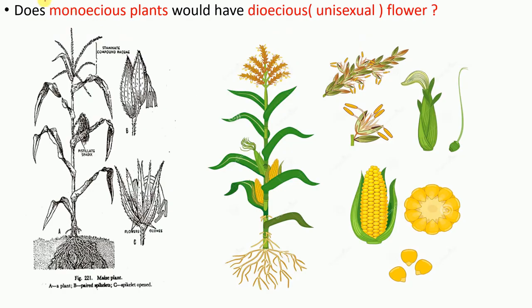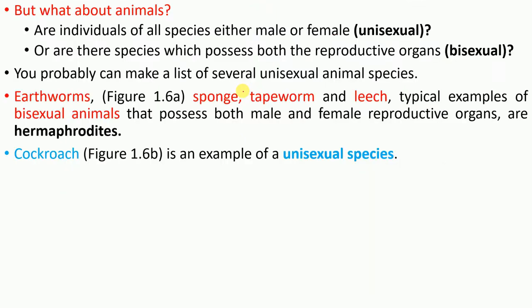It is possible. What next question may be asked? Would a monoecious plant have a dioecious, or unisexual, flower? Yes. Let's say this is a maize plant. The maize plant has separate flowers. For example, this is a male spike and this is a female spike. Because they are separate, the flower is unisexual, but the plant is a monoecious plant, right? So hope that makes sense.